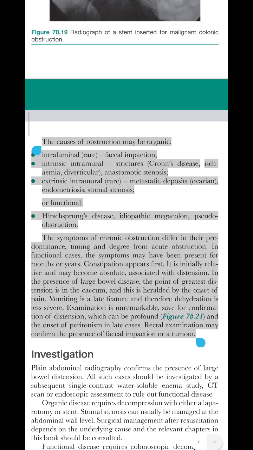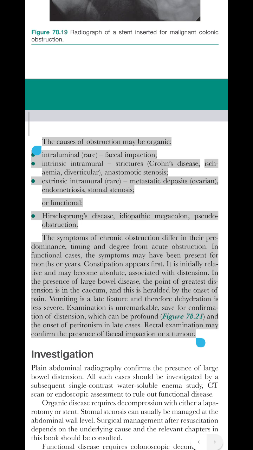The symptoms of chronic obstruction differ in their predominance, timing and degree from acute obstruction. In functional cases, the symptoms may have been present for months or years. Constipation appears first. It is initially relative and may become absolute, associated with distension. In the presence of large bowel disease, the point of greatest distension is in the cecum, and this is heralded by the onset of pain.